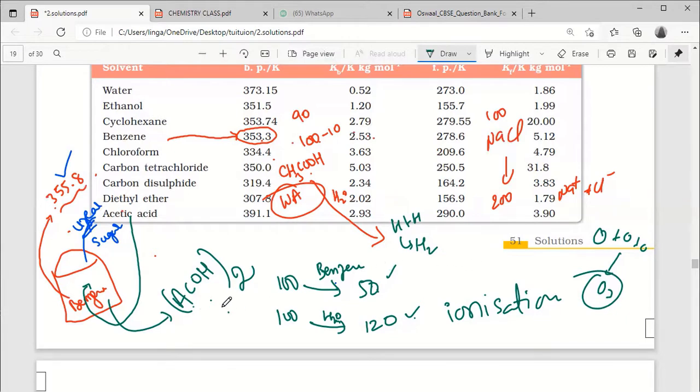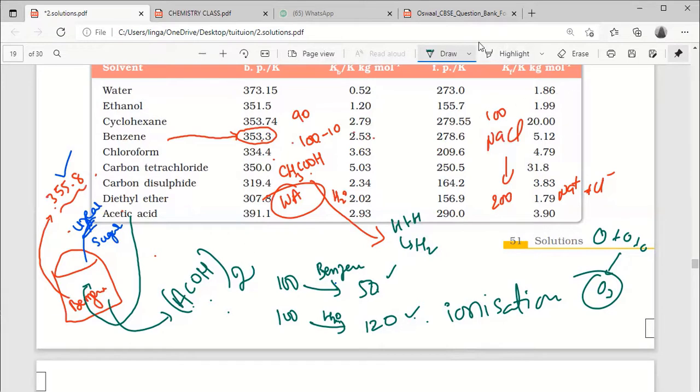And ionization is when the number of particles increases. Ionization means forming ions, so obviously the number of particles will be increased. In ionization, two things are there: one is fully ionized, one is partially ionized. Partial means this acetic acid. Generally, weak acids and weak bases are partially ionizing. If I take 100, only 120.